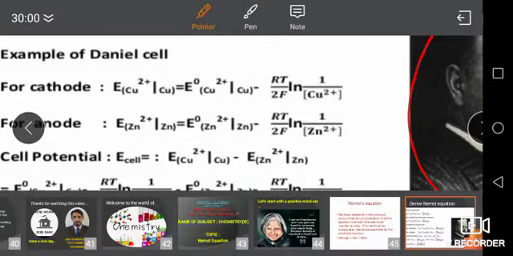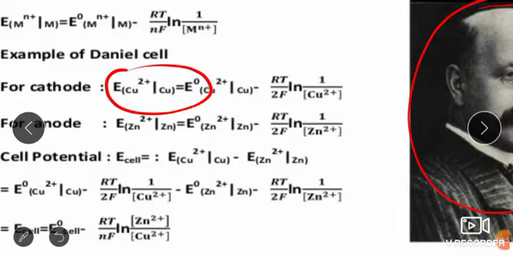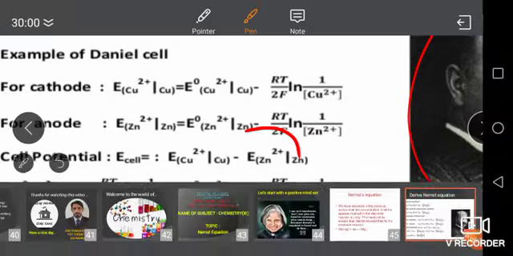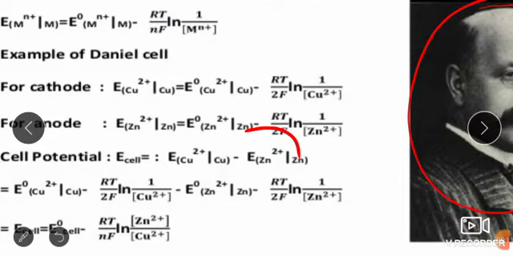So by putting this value of the E cell equation here, and by putting the equation of zinc in place of this, we are getting E copper 2+ copper minus RT upon 2F, this is minus E zinc 2+ zinc.